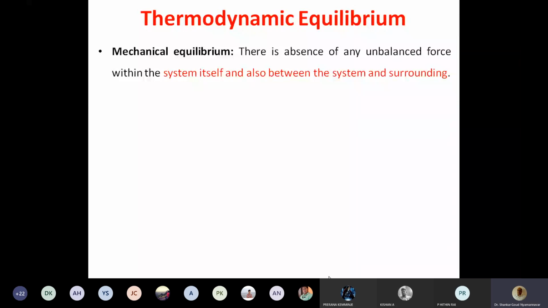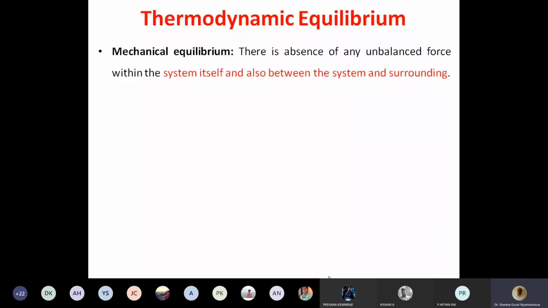If something is moving and you apply an opposing force, then it comes to a halt. Inertia is that a body at rest or moving, its velocity doesn't change unless a force is applied. That is the definition of inertia.